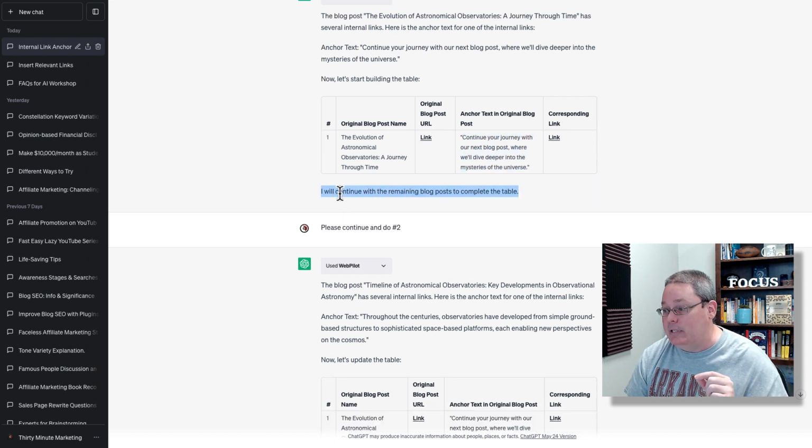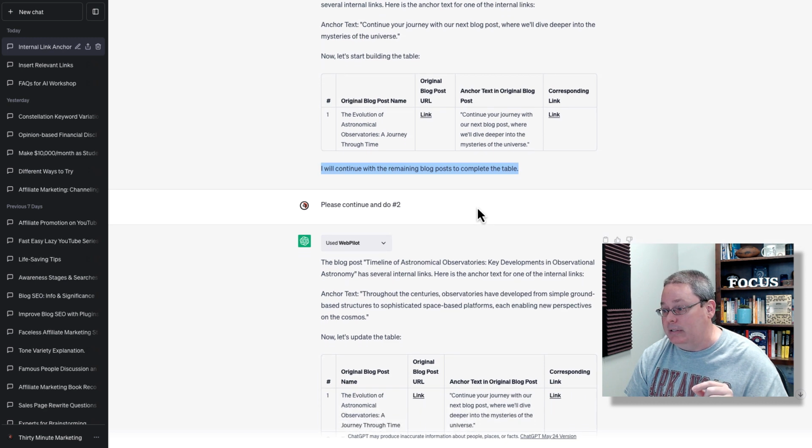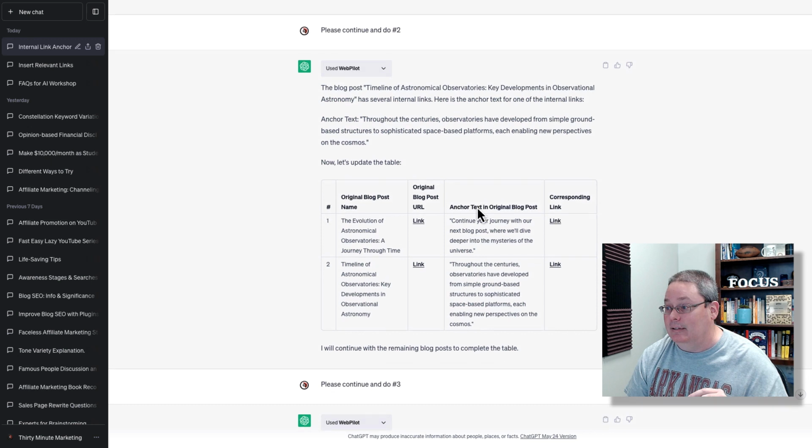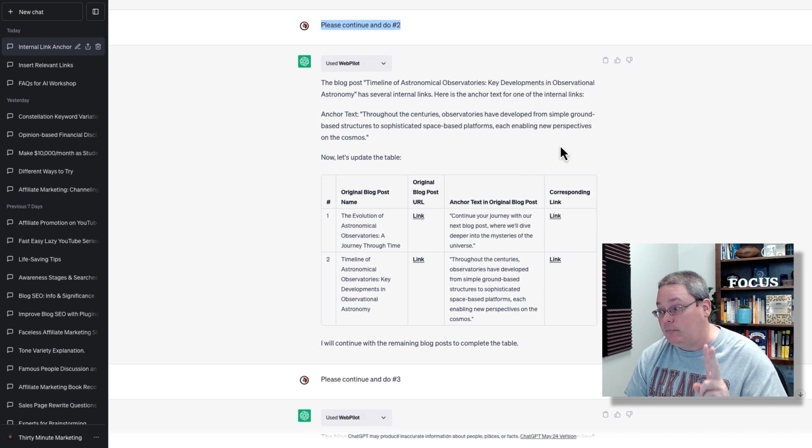And it says, I will continue with the remaining blog posts to complete the table. So it didn't continue, and I have to actually tell it, please continue and do number 2. And at this point, the frustration starts to slowly move aside, and I start understanding, okay, you made a good suggestion here. And actually, I do like that suggestion, and I am going to add that anchor text.